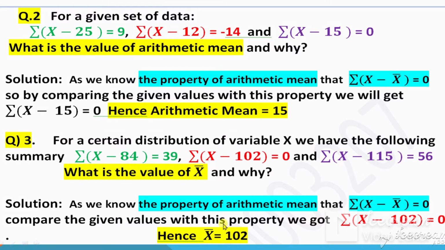So by comparing, we got summation x minus 102 is equal to 0, hence x bar is equal to 102. Just compare: this is summation, this is x bar, this is minus, this is the x bar position. So x bar is equal to 102 according to this property.